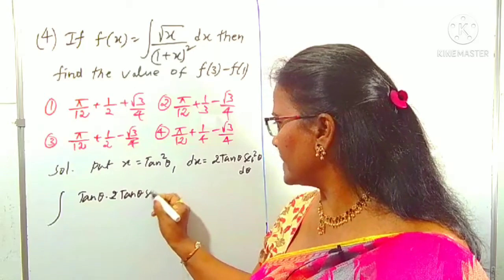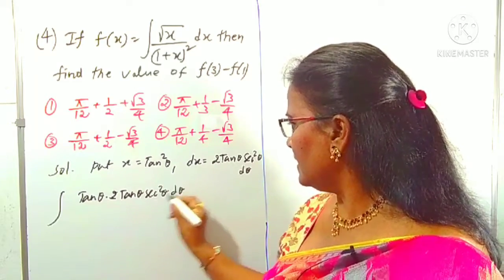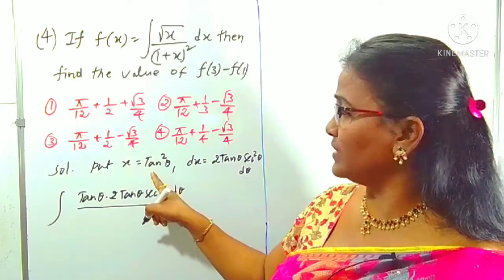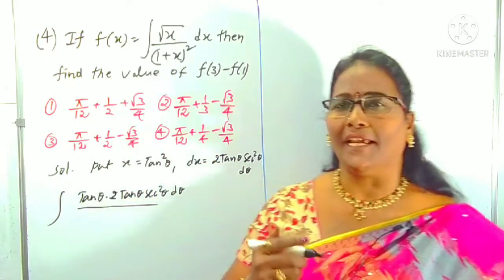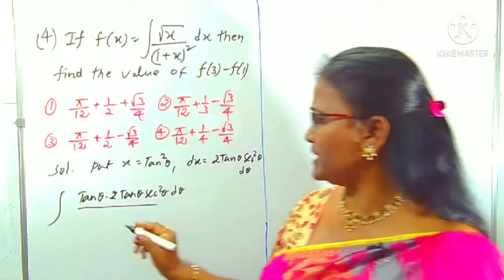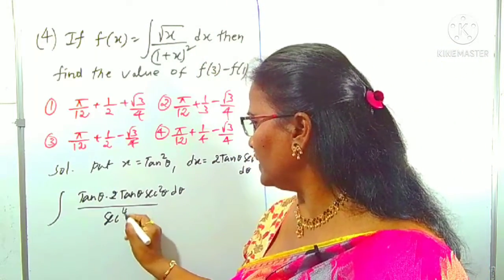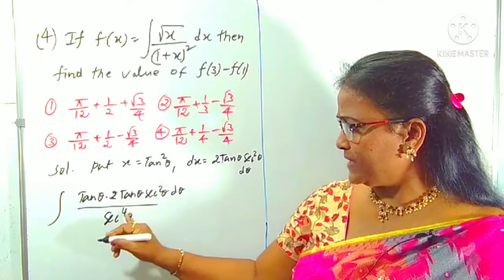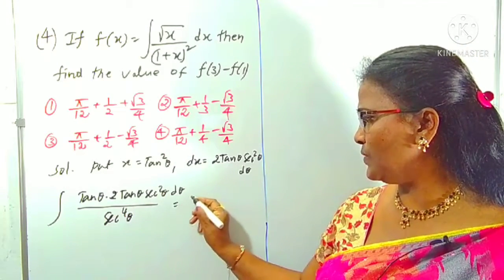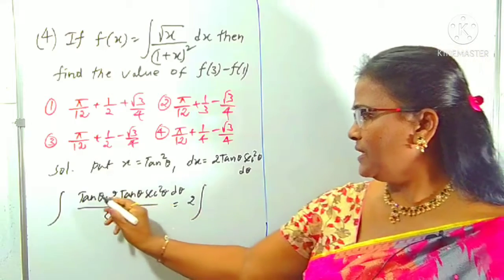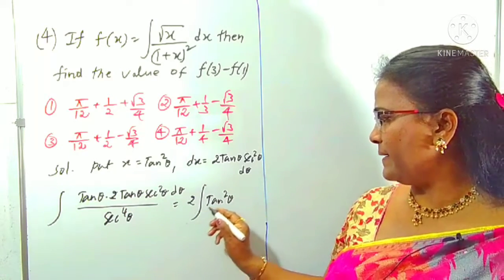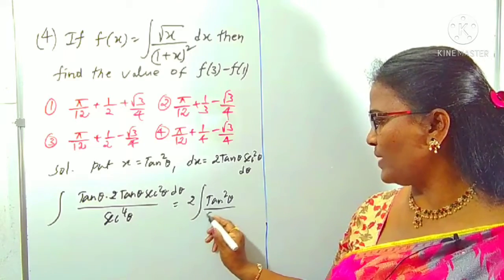Come to the denominator: 1 plus tan square theta is sec square theta, with the power 2 means secant power 4 theta. After that, one secant square gets cancelled. 2 is a constant taken out. Tan theta into tan theta, tan square theta by sec square theta.